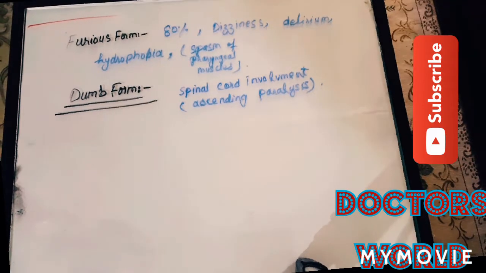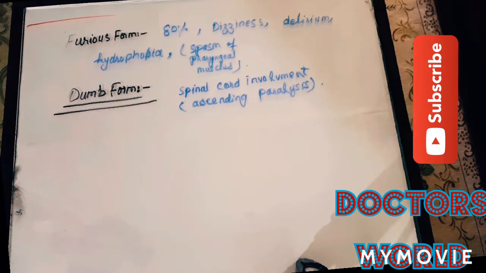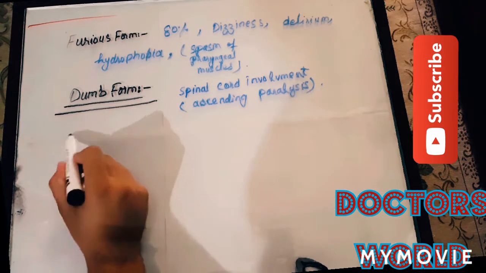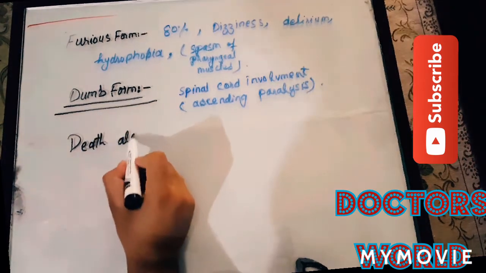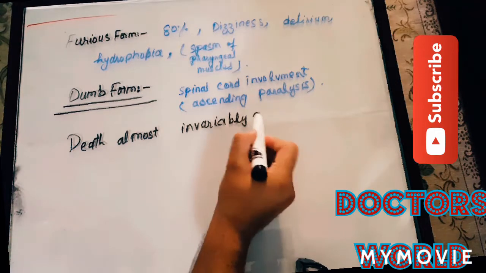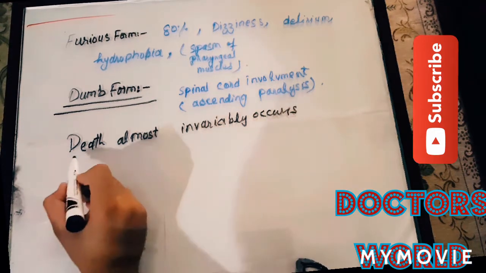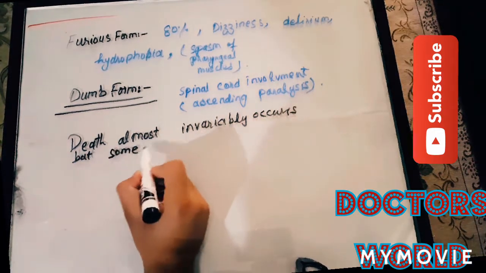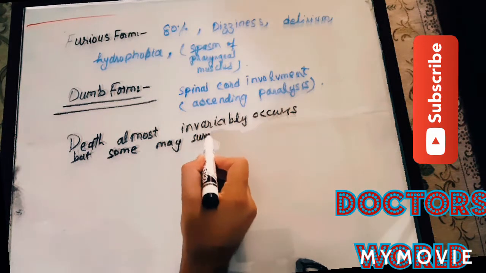In most cases of rabies virus infection, death almost invariably occurs. But with the advent of life support systems, a few individuals have survived.